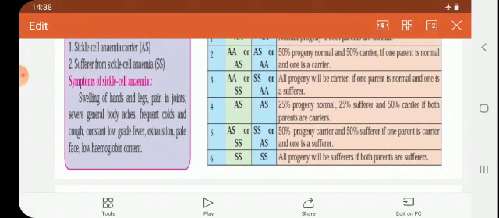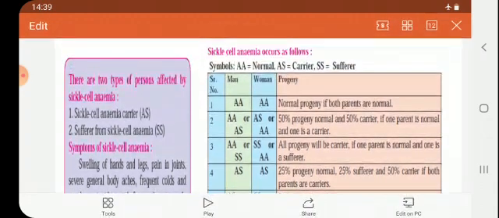In the fifth, if one parent is a carrier and the other parent is a sufferer, at that time 50% progeny will be carrier and 50% will be sufferer. Last, if both are sufferers, all the progeny will be sufferers. So this is the way in which that disease can spread. Okay.